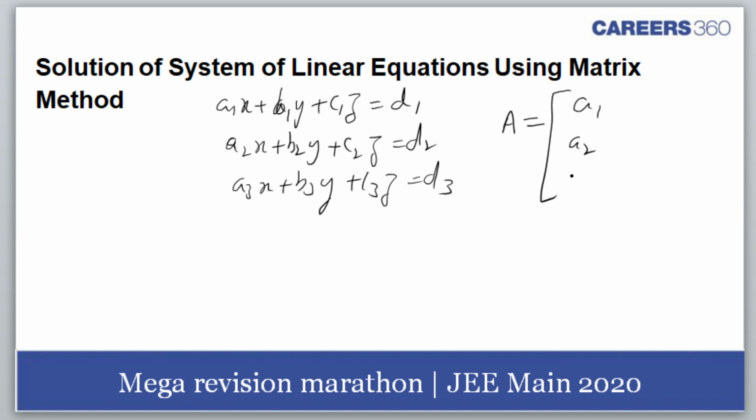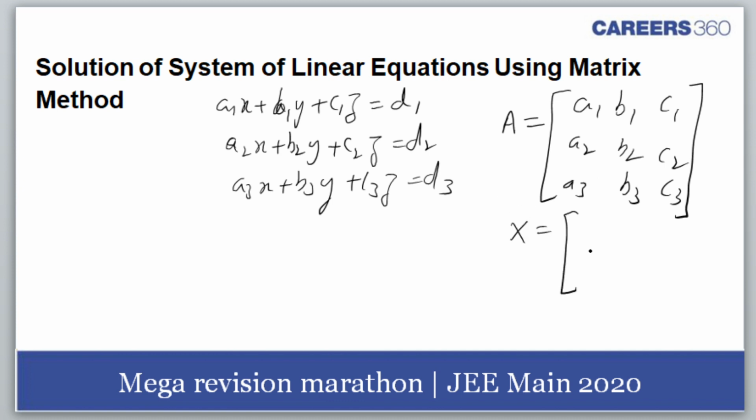So matrix A would be a1, a2, a3, b1, b2, b3, c1, c2, c3, and X would be the column matrix x, y, z. Yes, you're right, Tarun. And B would be the column matrix d1, d2, d3.